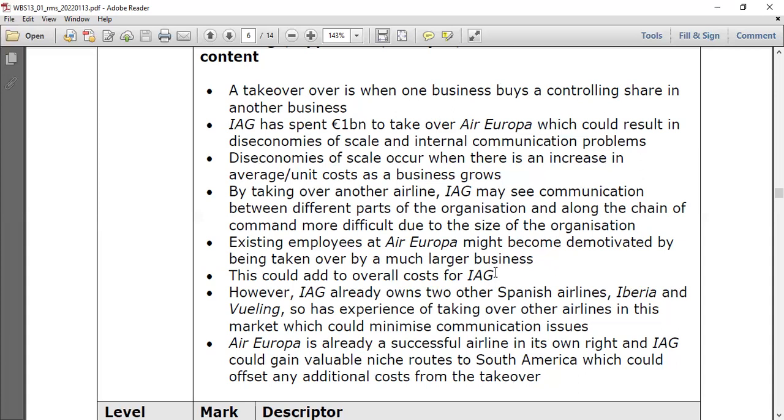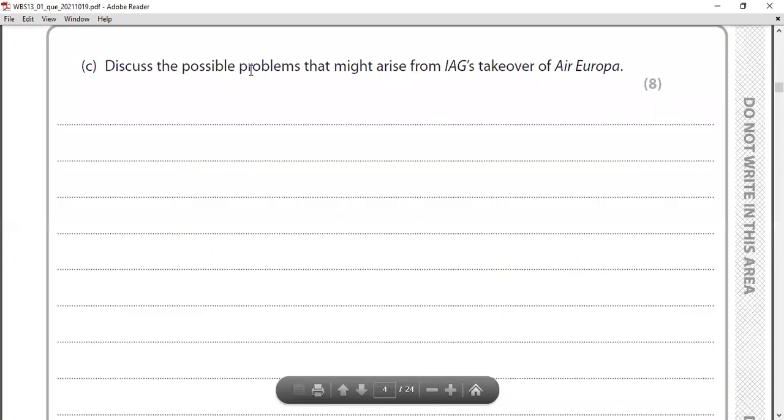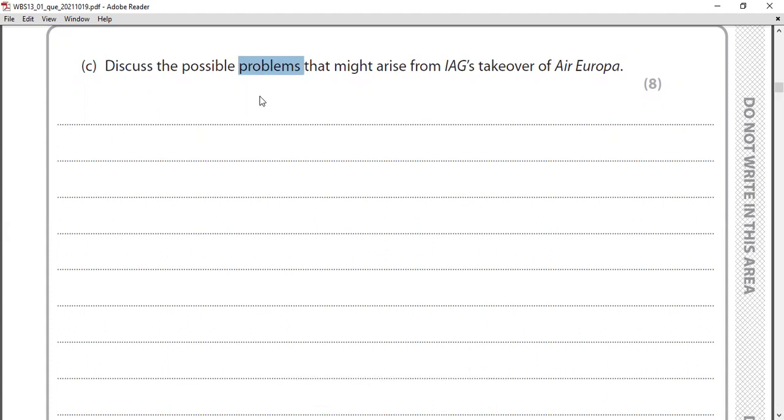However, you have to write the positive side also, because they're asking you to analyze the issues. If you go back to the question, read it properly: possible problems that might arise from the IAG takeover. So we have to start the answer with the problems. Evaluation points are the negative and positive points. Don't try to answer starting from the takeover advantages. Start with the disadvantages here. What are the disadvantages? Communication problems can happen. Staff motivation: pilot and cabin crew members' motivation will go down.